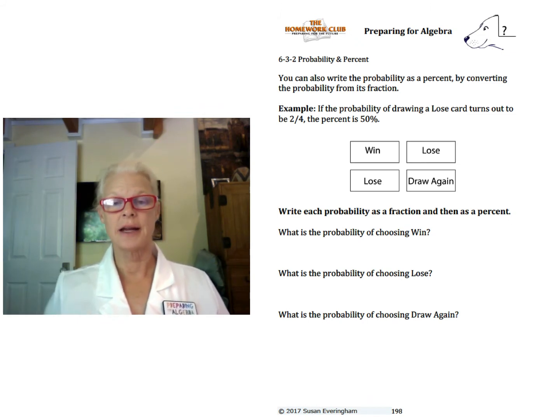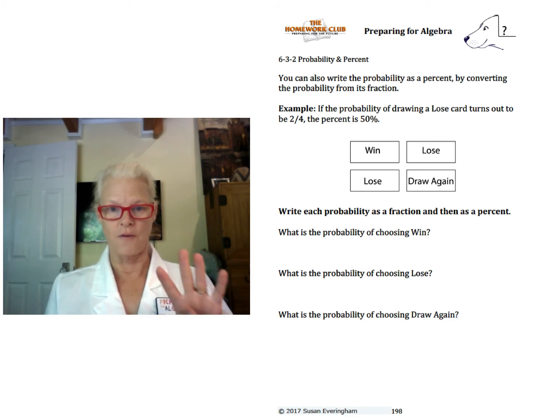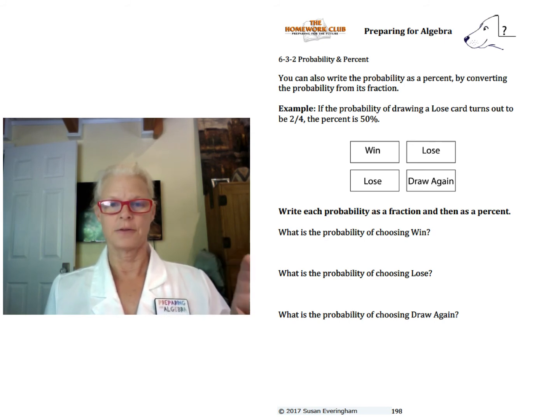Page 198, continuation of probability. In this case, we have cards that say win, lose, lose, and draw again. And again, simply, if you've got 4 cards and 2 of them say lose, the probability of getting one is half, right? 2 out of the 4, or 50%.